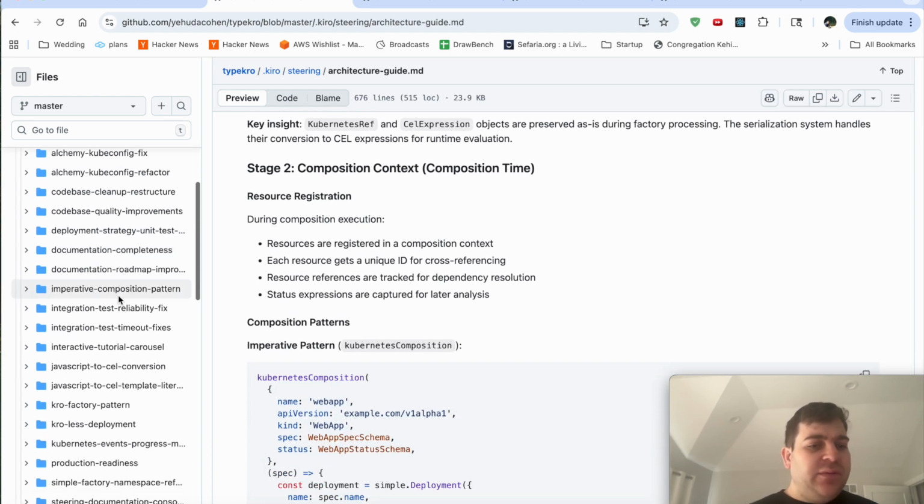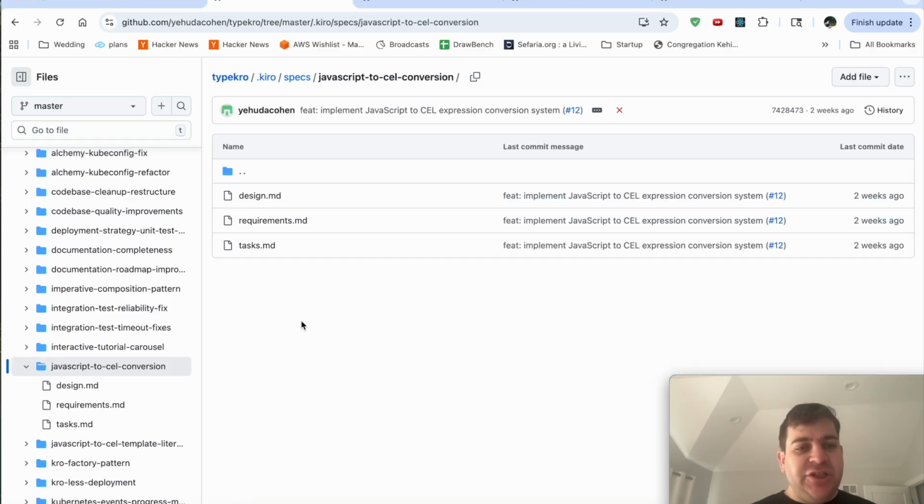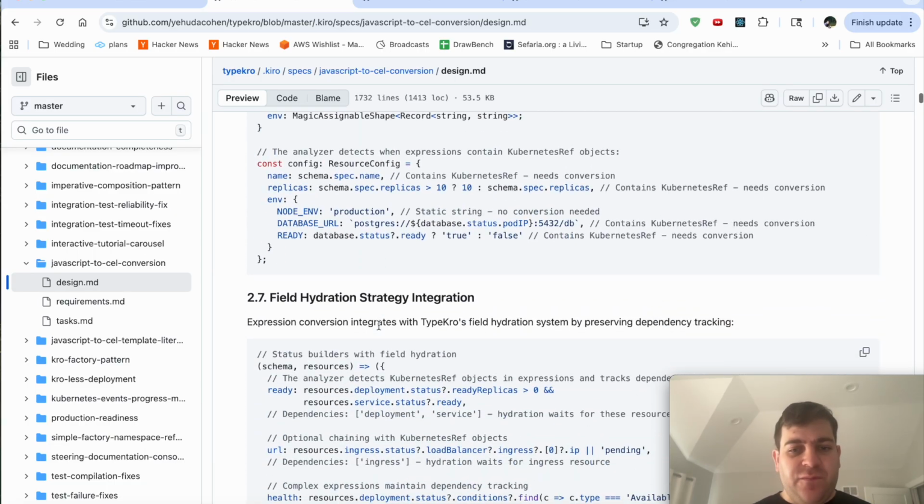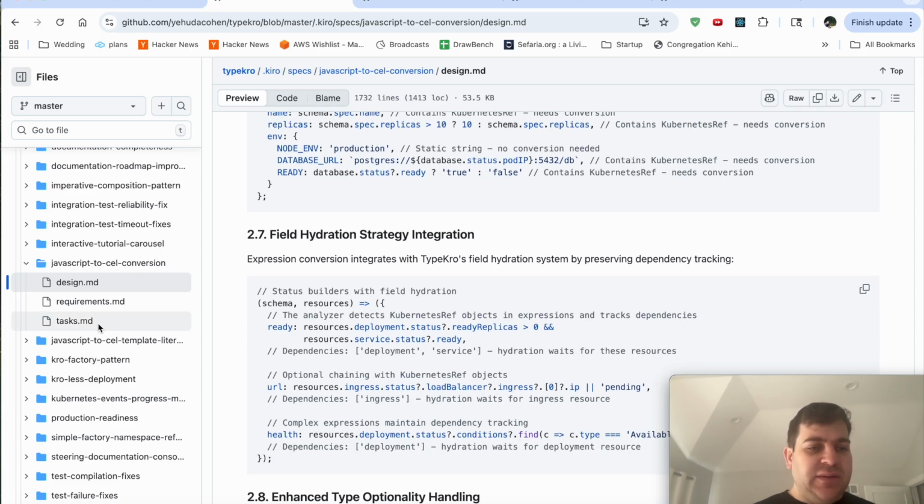Kiro also built out the transpilation feature. You can see the design of that transpilation feature, which I iterated with Kiro for a few hours before I told it to go and build.